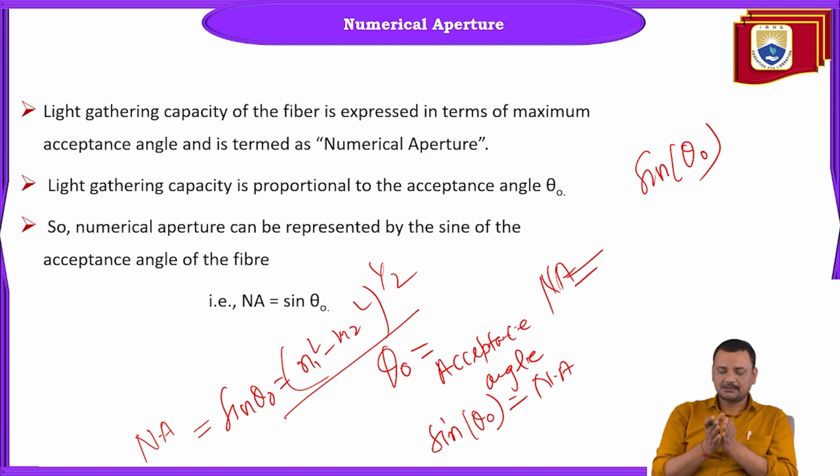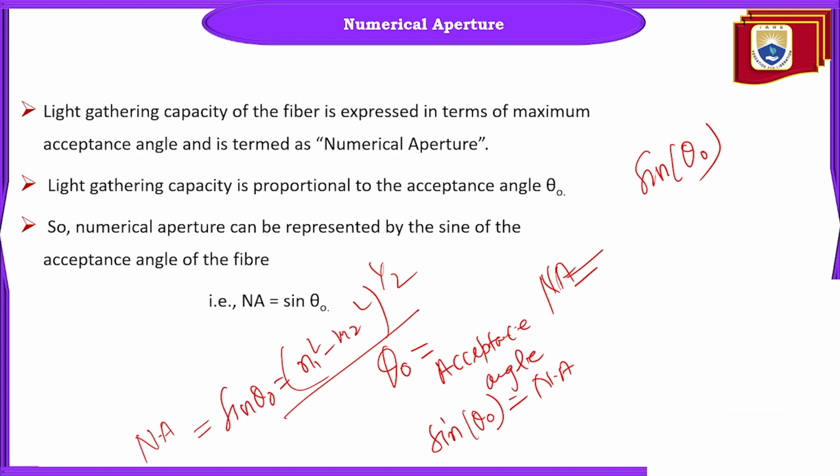So that is why the acceptance cone and acceptance angle are very, very important. What is the capacity of any optical fiber cable, so that any rays or number of rays can travel through it without any disturbance? That is associated with numerical aperture, which is nothing but the gathering capacity, and its value is the sine of the acceptance angle.